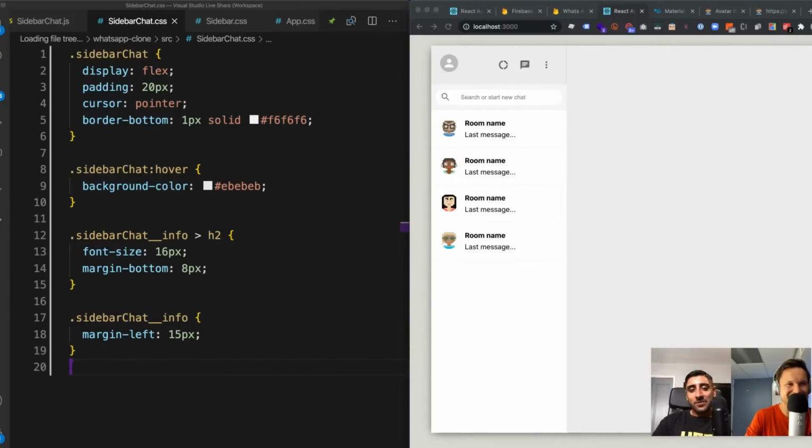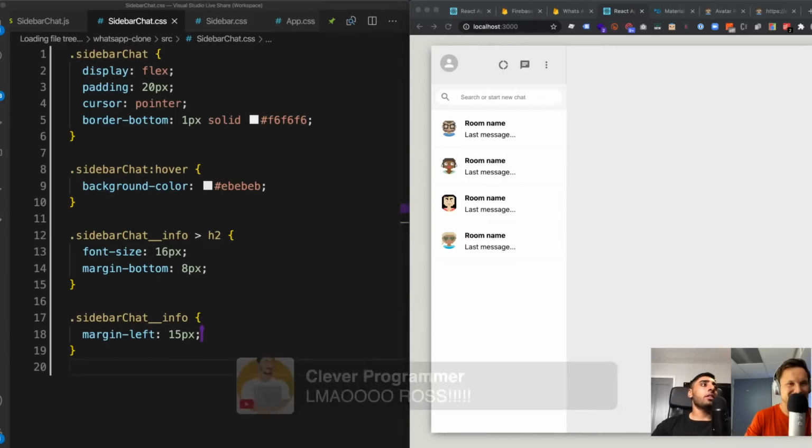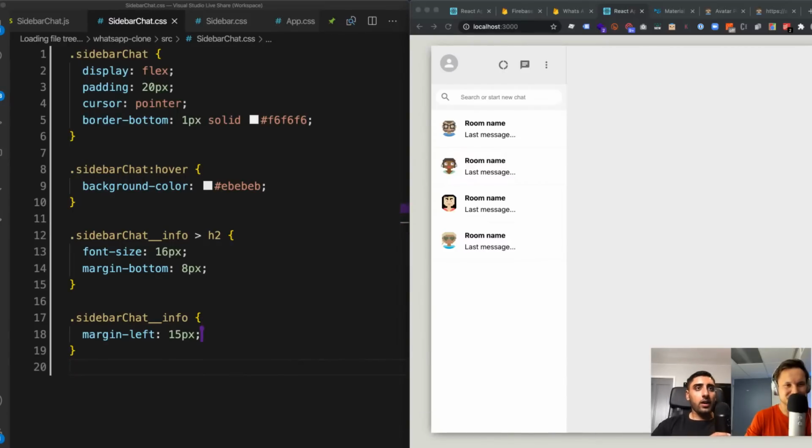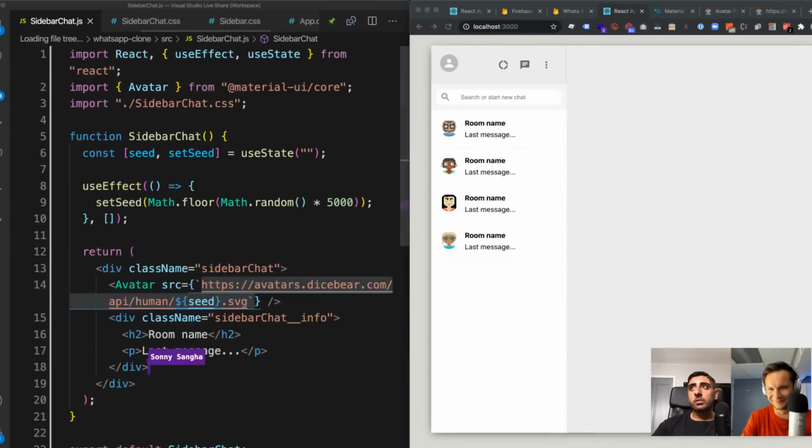Okay, so that's dope. Now what we're going to do is have it so that we can customize it. I want it so that if I pass in a prop called add new chat, this sidebar component is going to be reusable. So here's where we pass in the props over here, right?